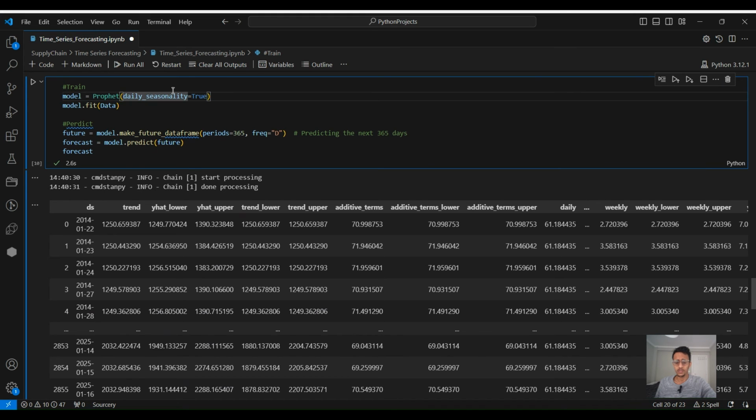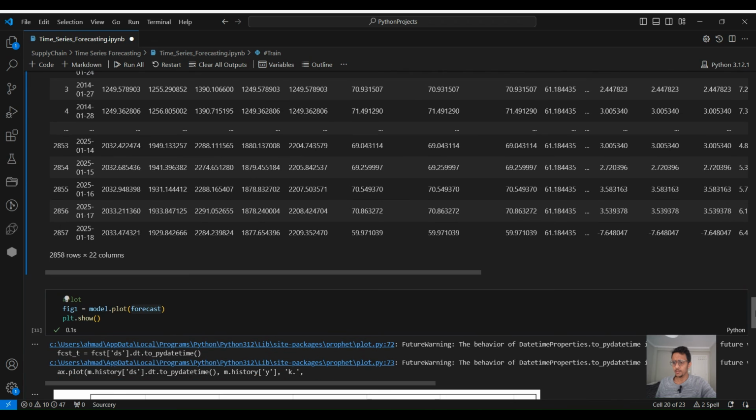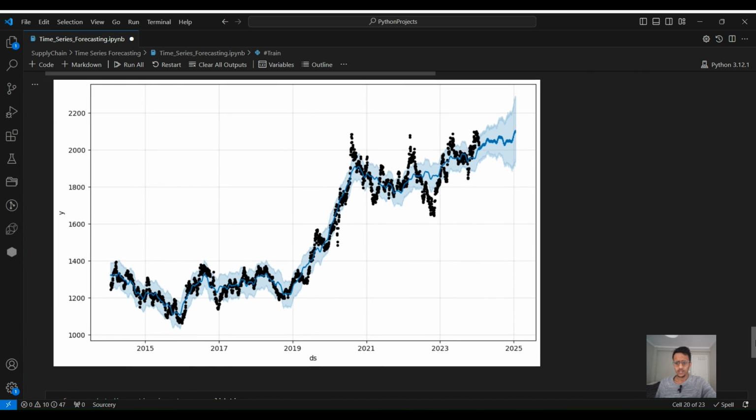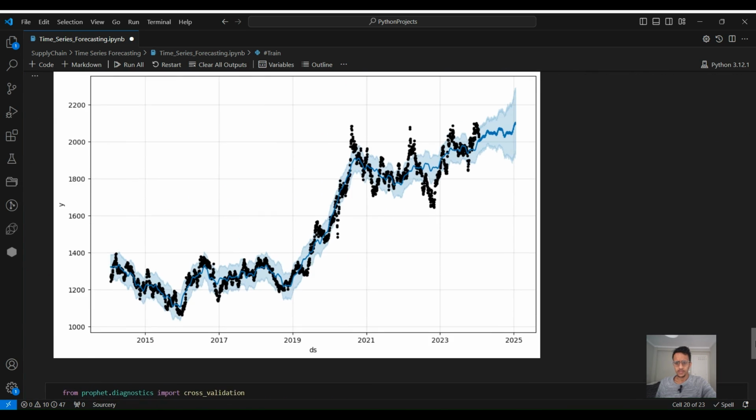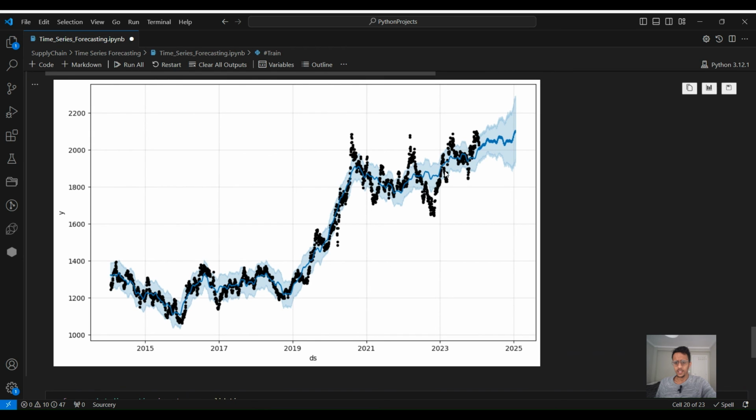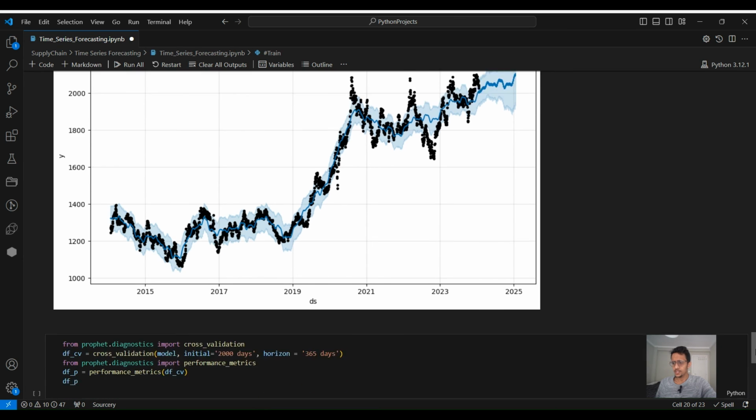We did not change any of the parameters, but again, I will leave the documentation for this model in the description of this video. If you want to use this model and improve its performance, you can play with the parameters until you get good results. So this is fitted data and the future forecast.